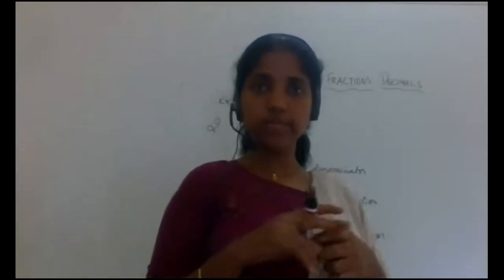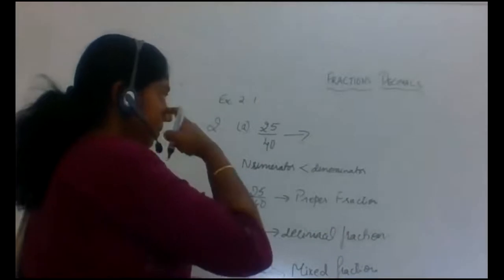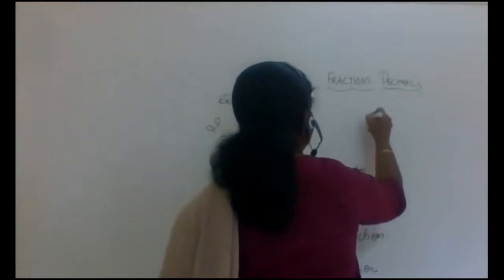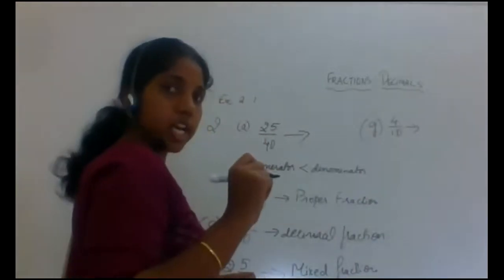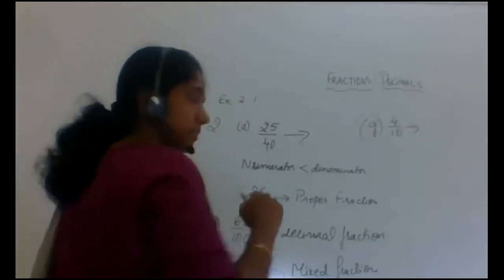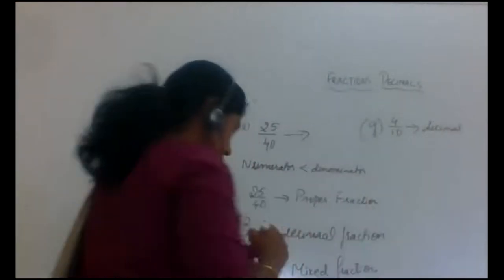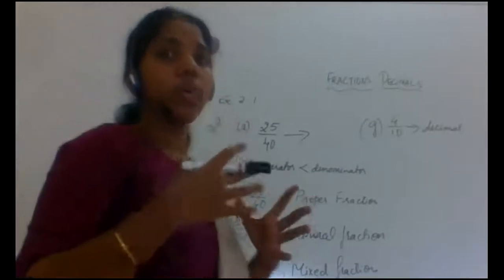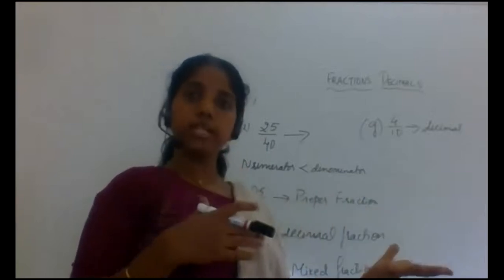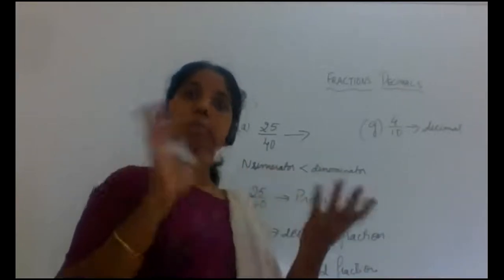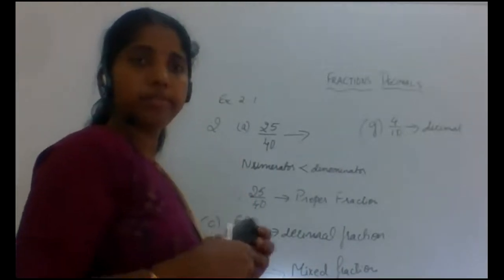So next question, E is done. G, 4 by 10. What type of fraction is 4 by 10? Again, it is a decimal fraction. Now you know what types of fractions we have, and when we can say it is a decimal fraction, improper fraction, or proper fraction. Yes. Now let us move on to the third main.